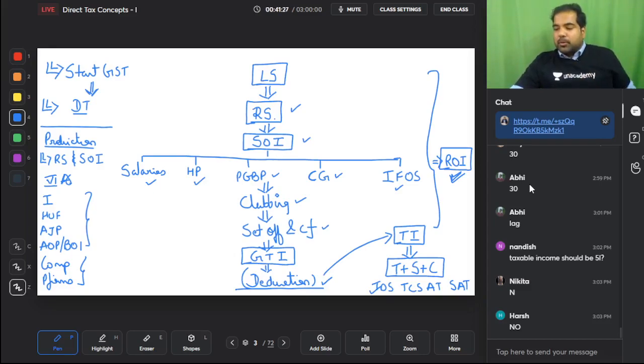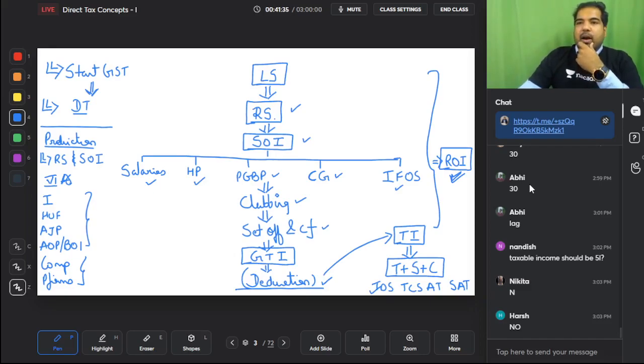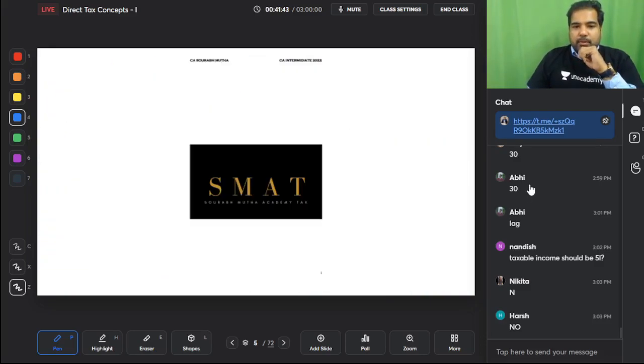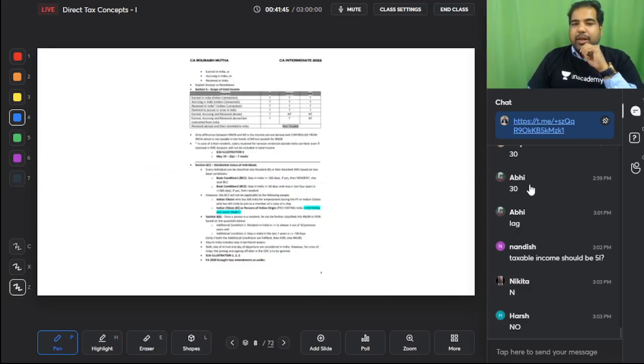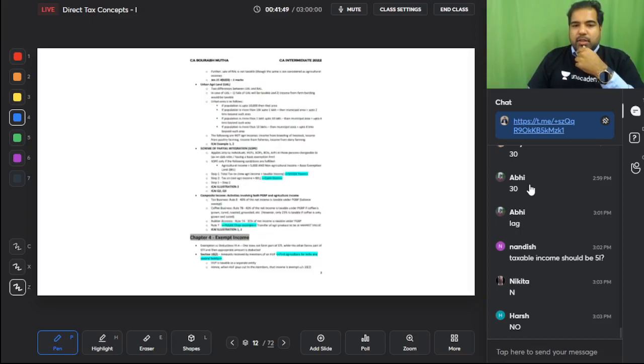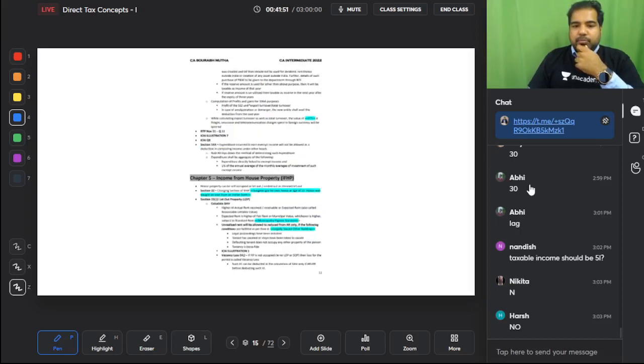So we have about 24 hours into 60 minutes, so about 100 minutes or 1.5 hours per chapter. Let's make the most of it. Some chapters will take us more time than that, some will take less, but that's how we will go ahead. So right now it's income from house property.